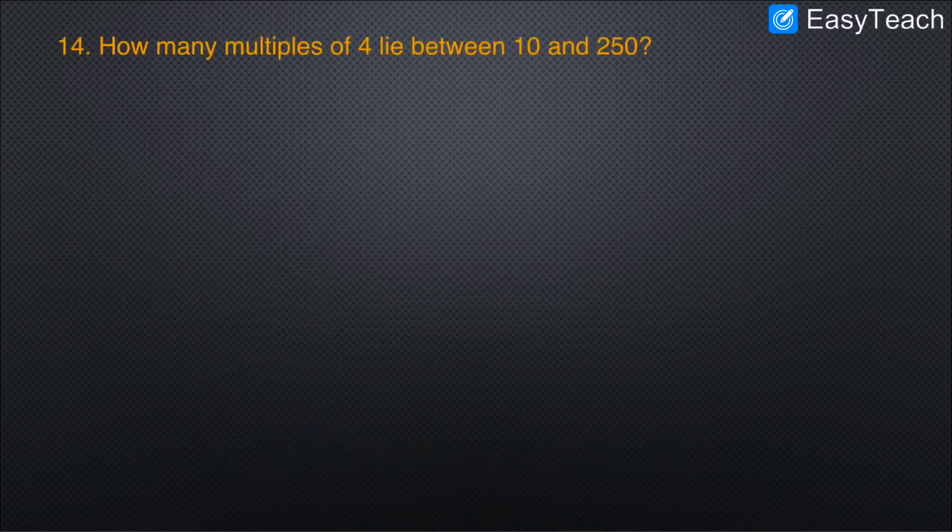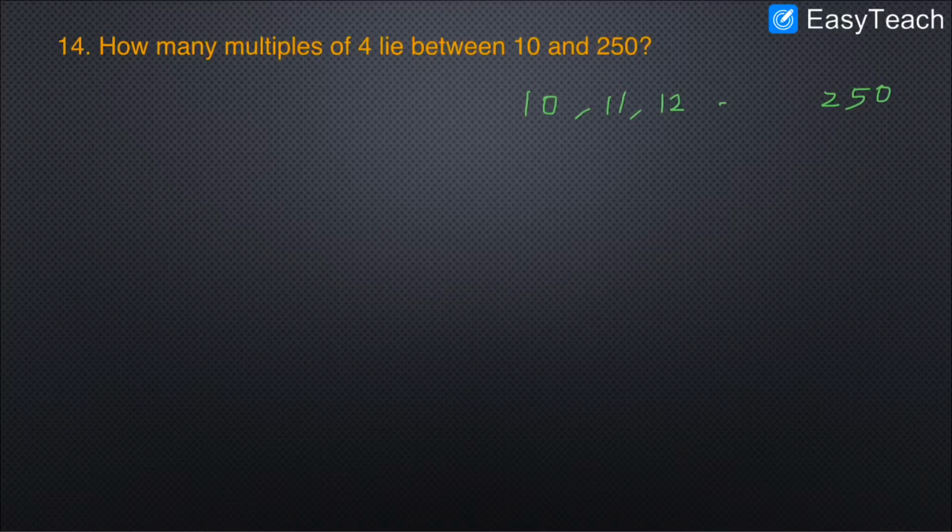Hope you understand. Let's try to solve the 14th problem, which is exactly the same. How many multiples of 4 lie between 10 and 250? So here the range is given. 10, 11, 12, it goes on till 250. This is our range. So we are going to find how many numbers in this region can be divisible by 4. Multiples means not factors, the numbers which are divisible by 4.